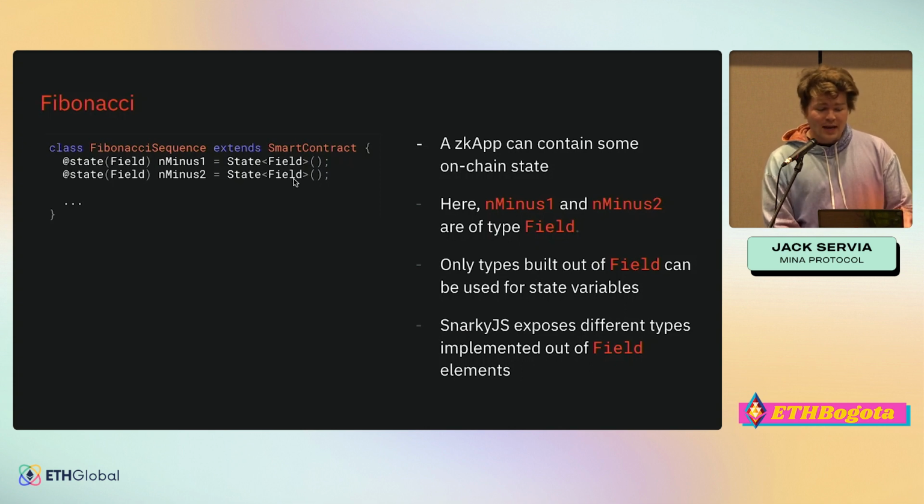We set it to the field type, and we use the state decorator, which, if you're not familiar with TypeScript decorators, again, come get us. They're not too hard to get your head around. But what this basically tells SnarkyJS is, hey, when a user alters this value, figure out how to store it on chain and prove that we're updating it correctly. And so these numbers will be stored on chain.